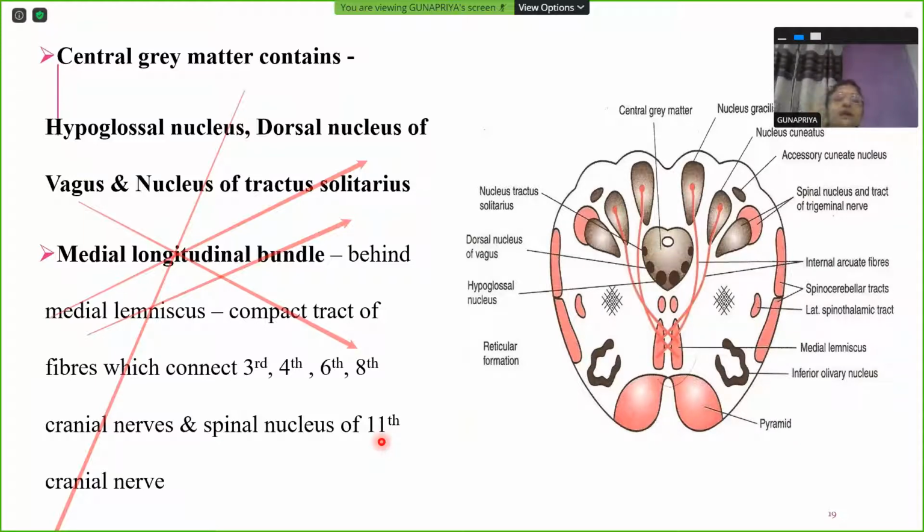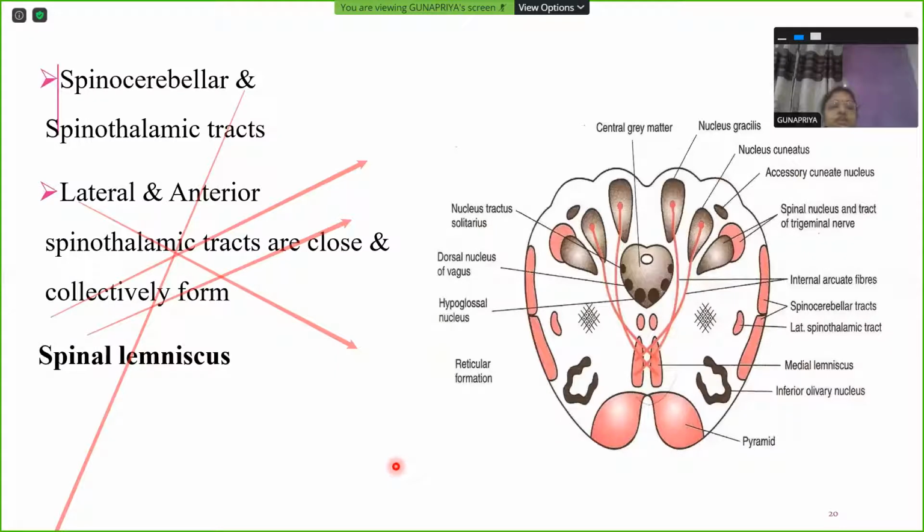So now you will understand why all these are interconnected through this medial longitudinal bundle or fasciculus. When somebody calls out to you from a distance, immediately your neck turns and your eyes also turn to see what's happening behind or who's calling you from behind. So your eyeball muscles innervation, your neck muscles, trapezius, sternocleidomastoid innervation, the spinal nucleus of accessory nerve, in response to your auditory nerve, that is your vestibulocochlear nerve, your 8th nerve, will be interconnected, and that is exactly the function of the medial longitudinal bundle.